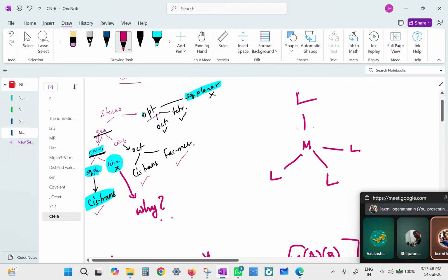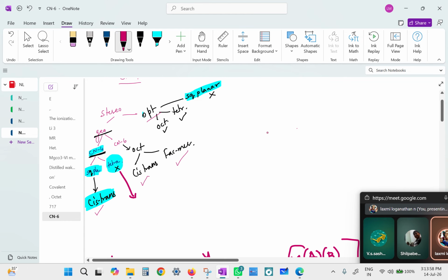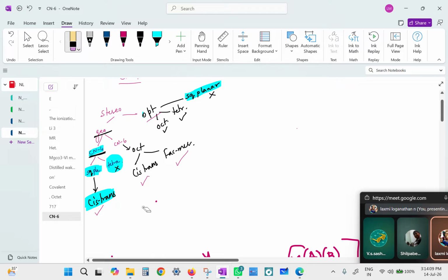Therefore, they do not exhibit cis and trans isomers. They will ask you this in a why type, give reason type of question.